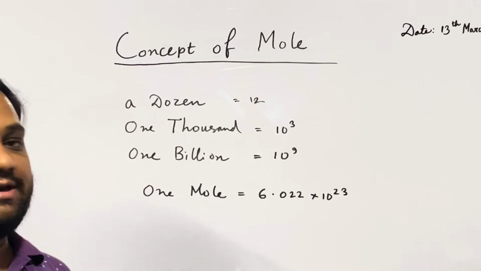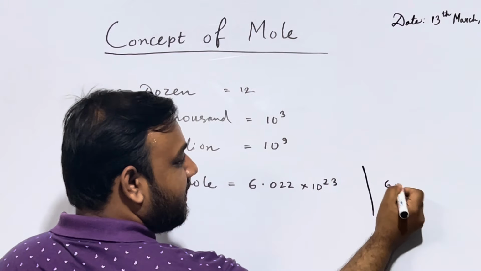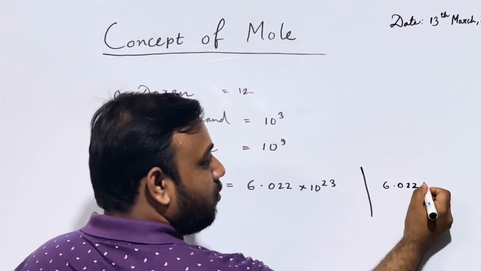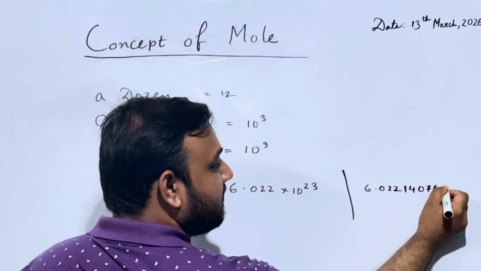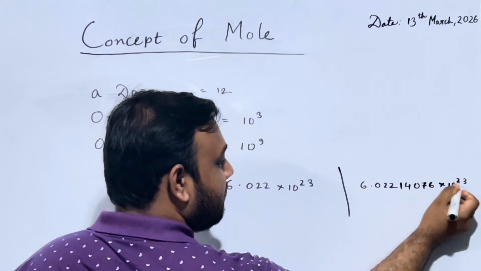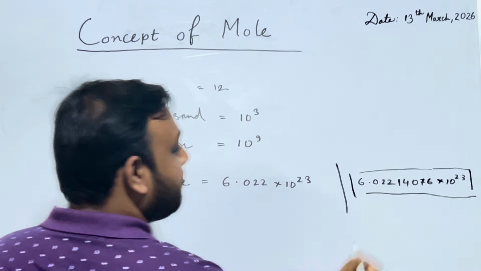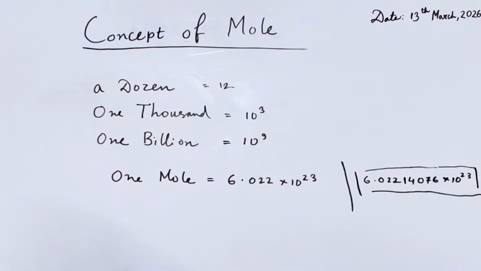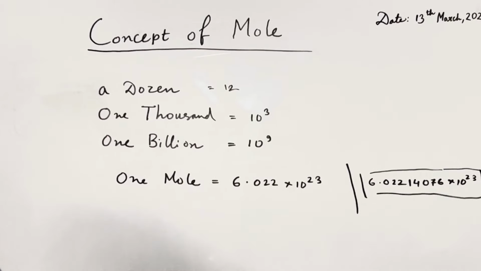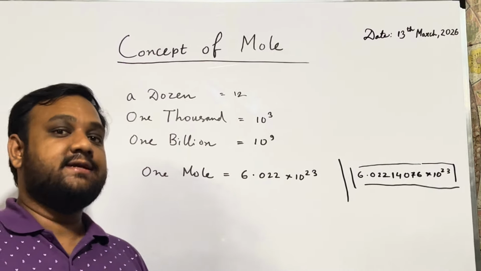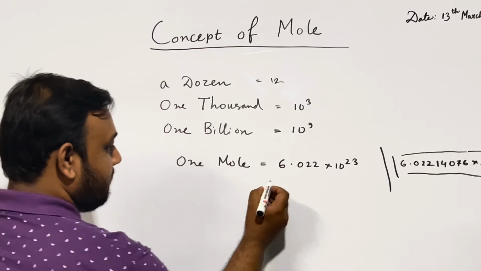It has a real value which we can say 6.02214,076 into 10 to the power 23. This is the actual number, but approximately we use the short value. And this number is also called Avogadro's constant or Avogadro number. Scientist Avogadro introduced this concept or number. That's why it's called